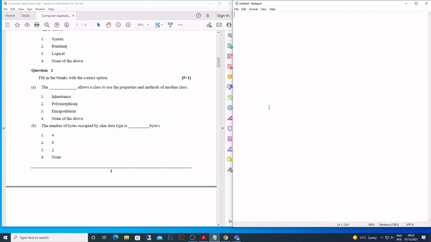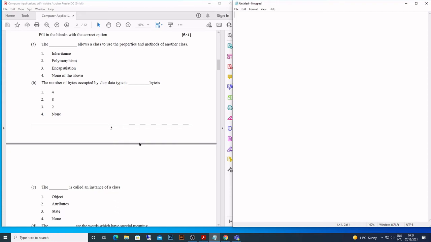So what is the example of polymorphism? Method overloading: many methods with the same name but different parameters, right? This is compile time. Runtime is method overriding. Okay, so those are the two there. Now come back to this.